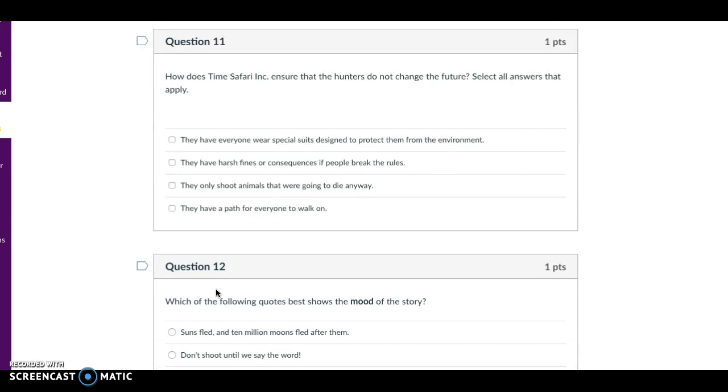Question 11. How does Time Safari Inc. ensure that the hunters do not change the future? Select all answers that apply. They have everyone wear special suits designed to protect them from the environment, they have harsh fines or consequences if people break the rules, they only shoot animals that were going to die anyway, or they have a path for everyone to walk on.